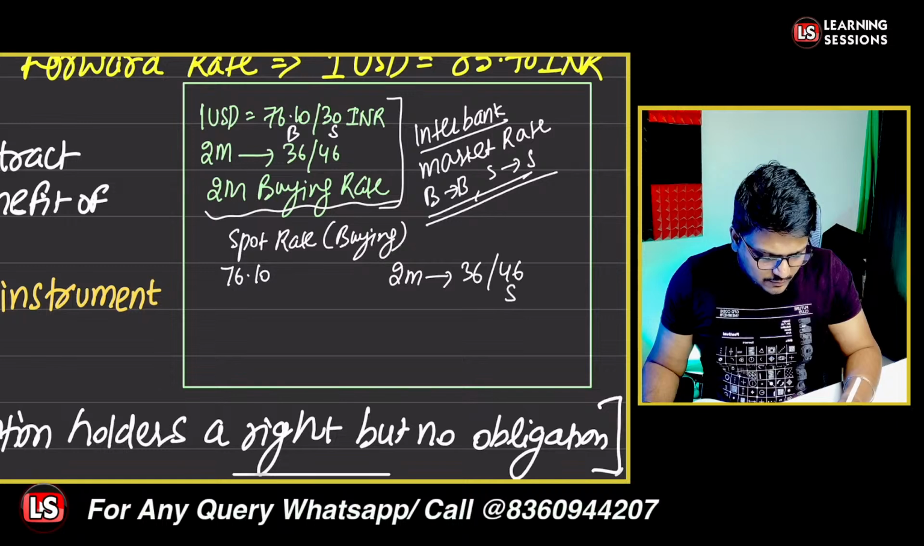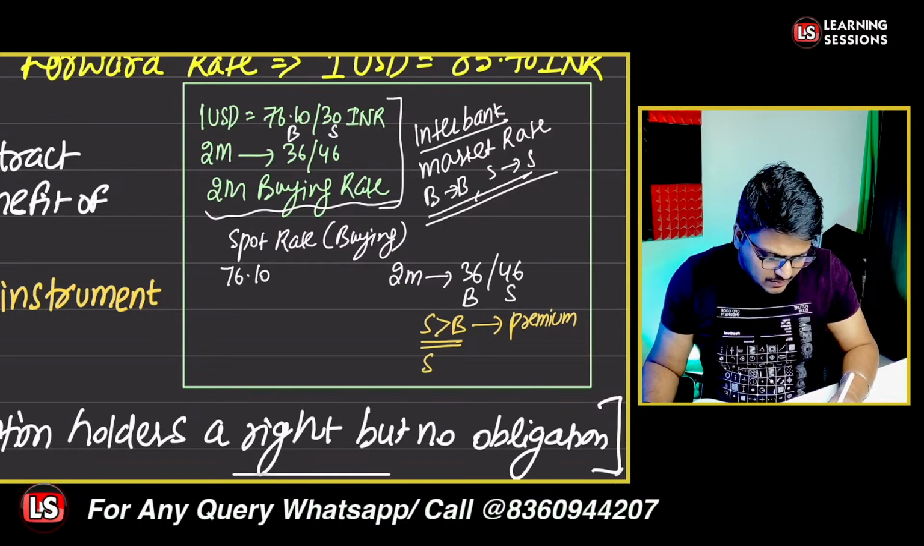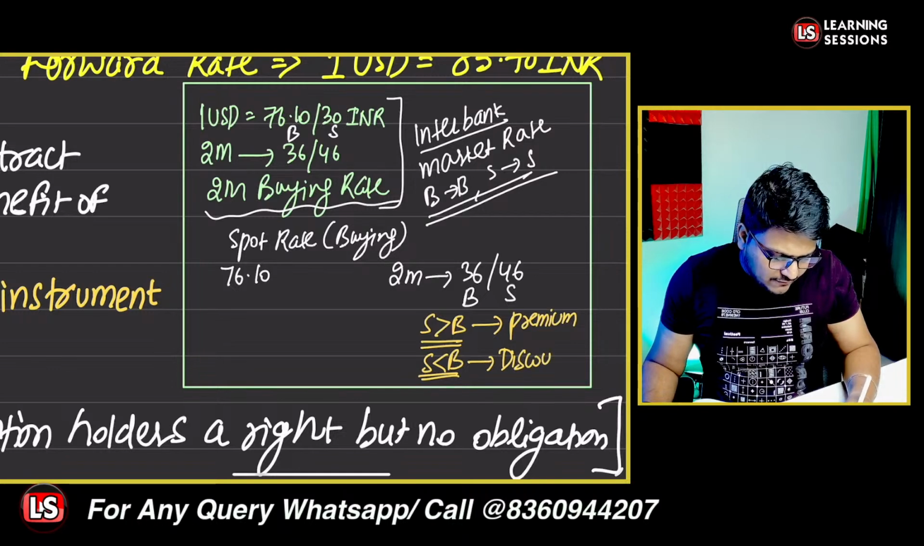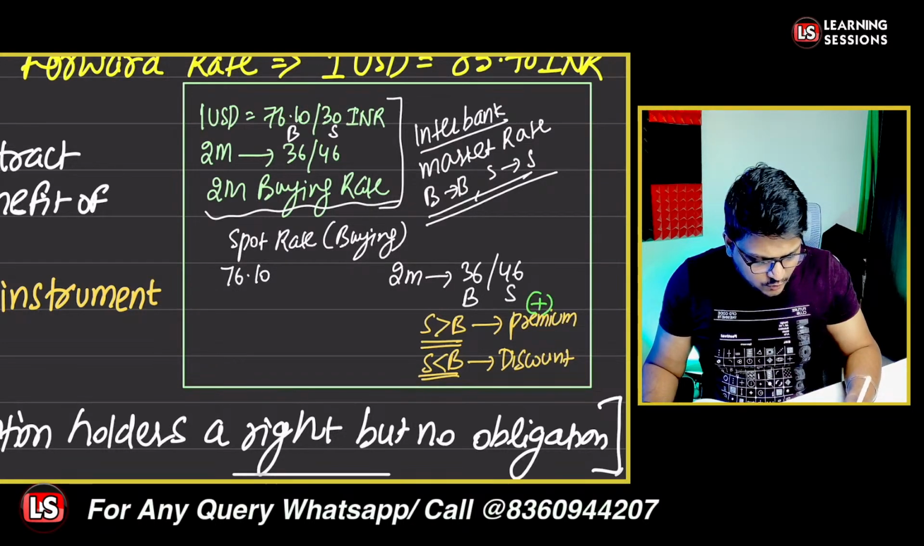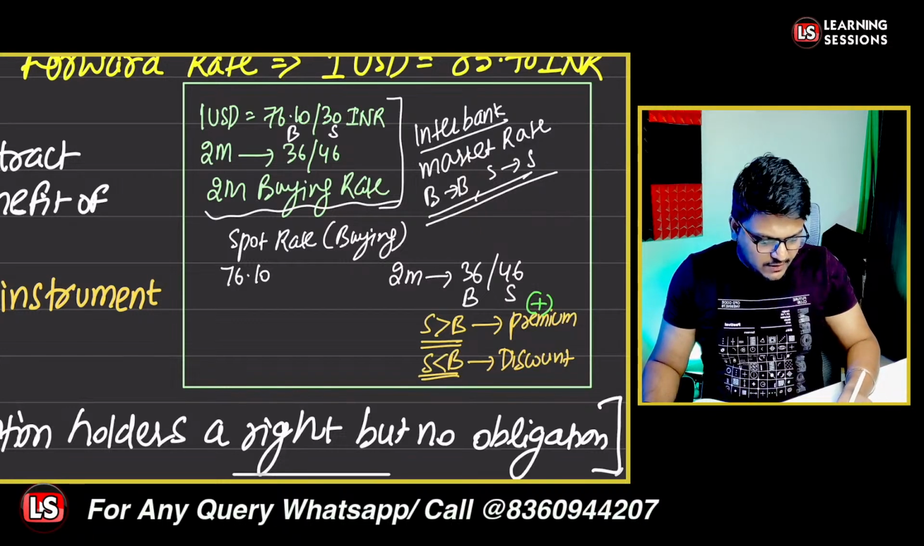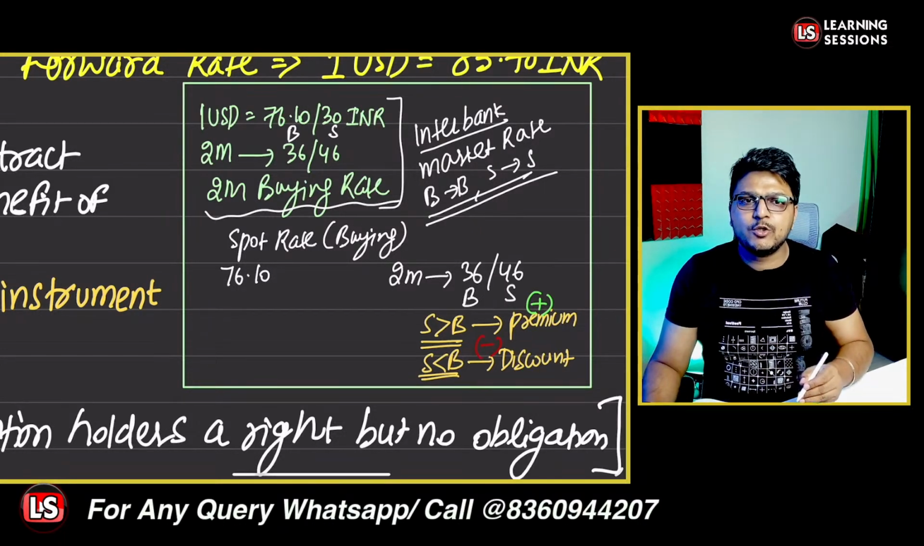Now the buying forward points are here and the selling forward points are here. And there is a simple rule. If the selling forward points are higher than the buying forward points, then the currency is available at premium. And if selling forward points are lesser than the buying forward points, we say the currency is available at discount. And if the currency is available at premium, we are to add the data. And if the currency is available at discount, we are to subtract the data. Is this point clear to you?